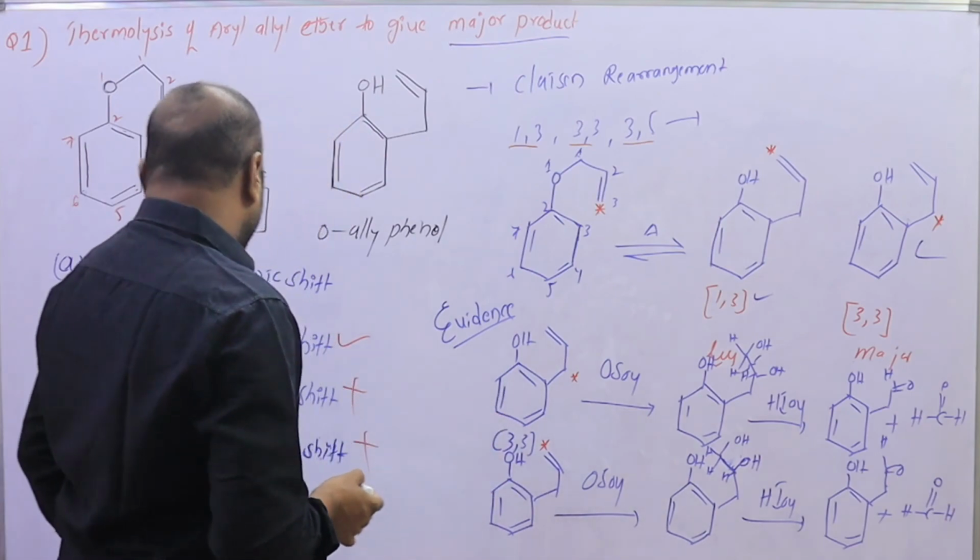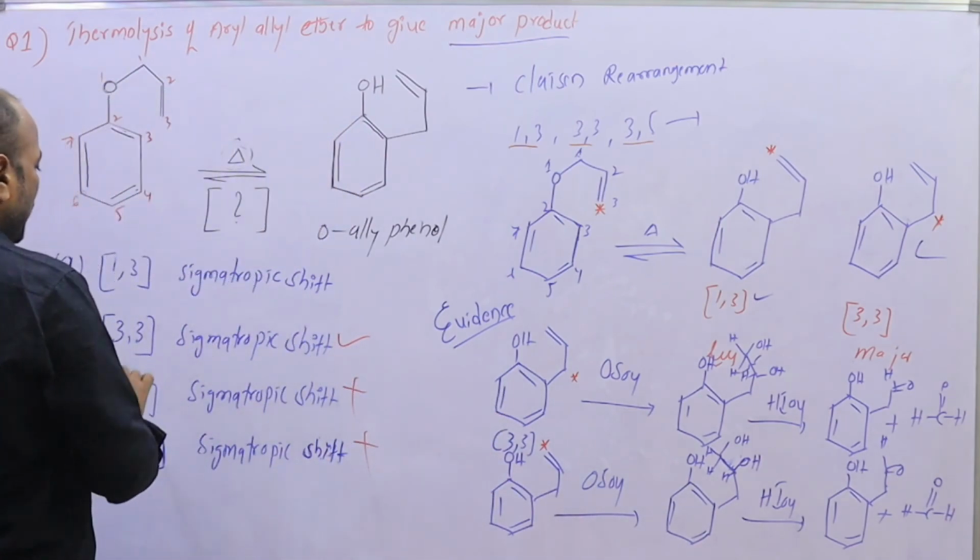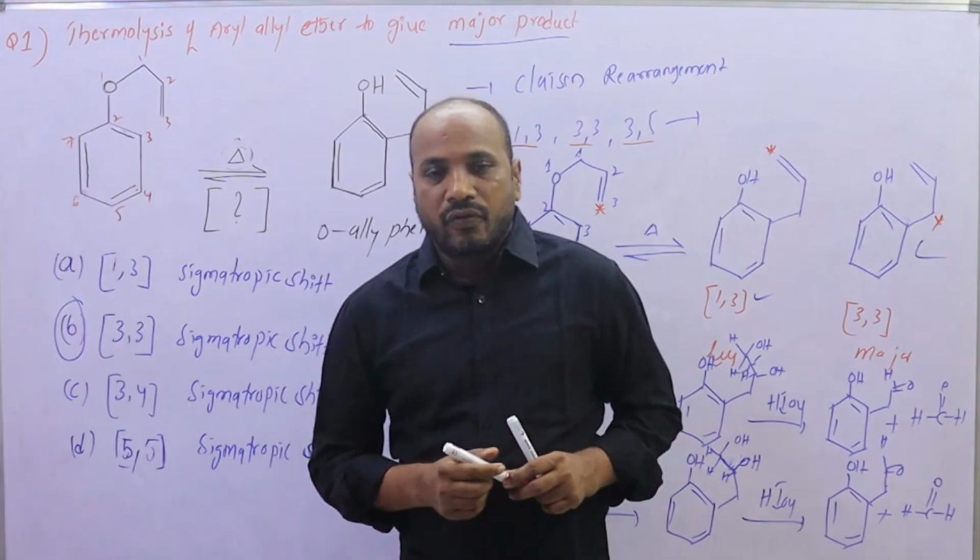So the 3,3 shift is the major product. It is option B. Very important.